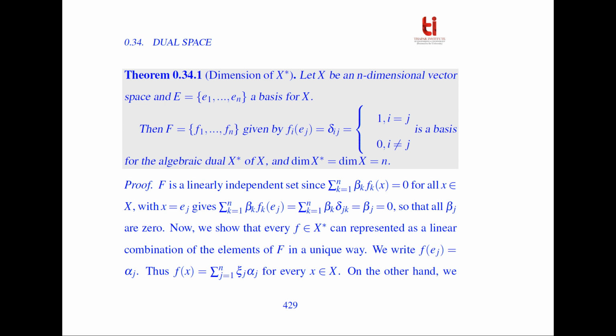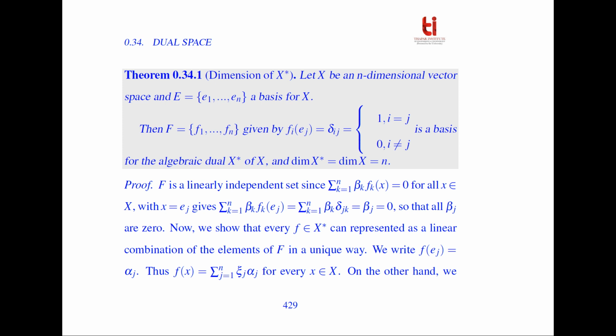So F is a linearly independent set, since summation of beta_k f_k is equal to 0 for all x belonging to X. With x equal to e_j, we have summation of beta_k f_k(e_j), which is equal to summation of beta_k delta_jk. Using the definition of delta_ij, it is equal to beta_j, which is equal to 0. So all beta_j's are 0.